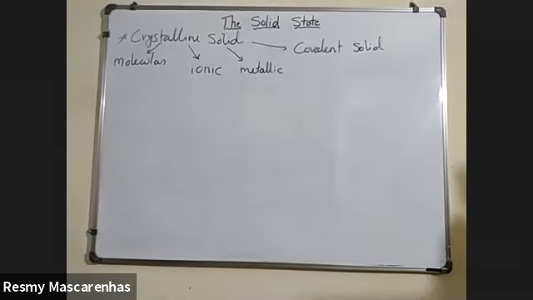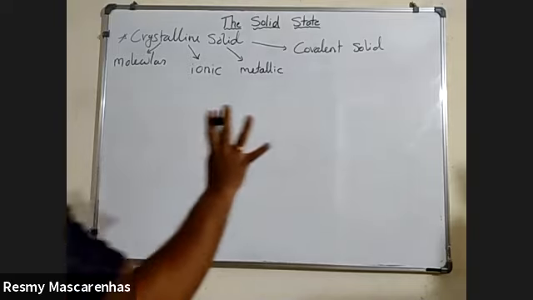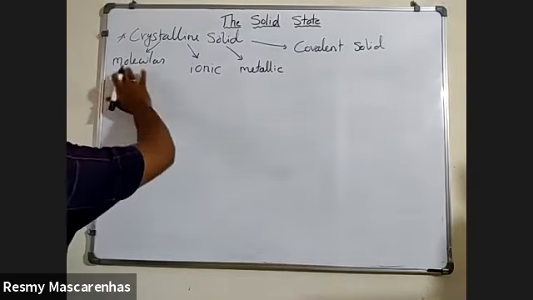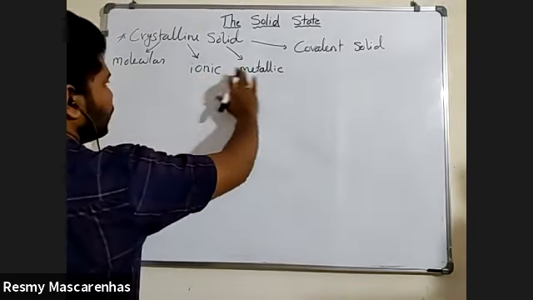So the classification of the crystalline solid is made into four different types: molecular solid, ionic solid, metallic solid, and covalent solid.